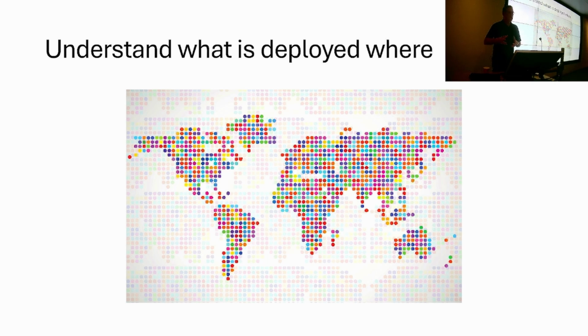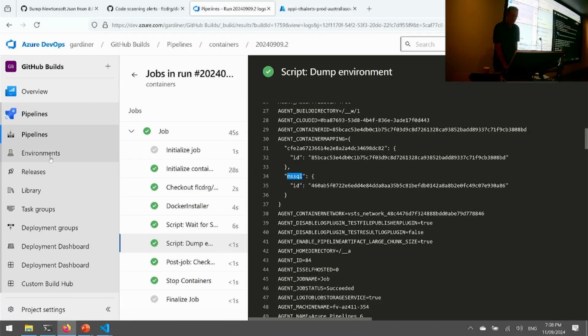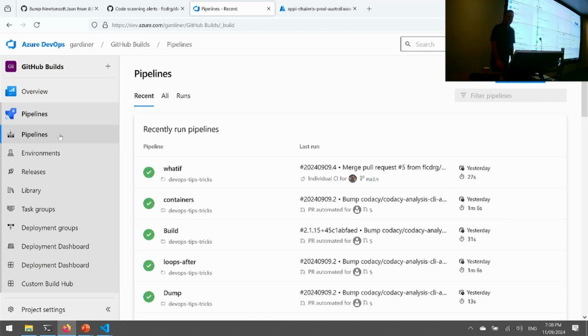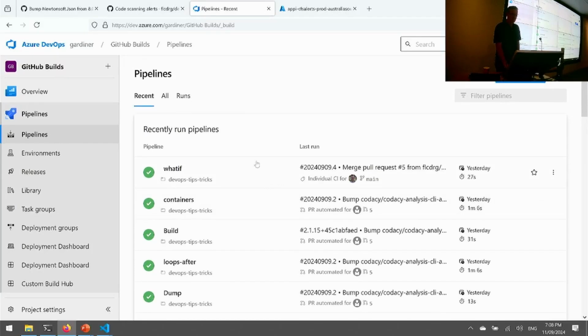If you're using Azure Pipelines, the old classic release pipelines had a pretty good visual page that would show you what version was there. If you're using some other deployment tool like Octopus, it has a really nice dashboard to show you what version is deployed where. If you're using Azure Pipelines, you're kind of out of luck. So we've got the pipelines view, which just tells you which pipeline ran. That doesn't tell me what version's where.